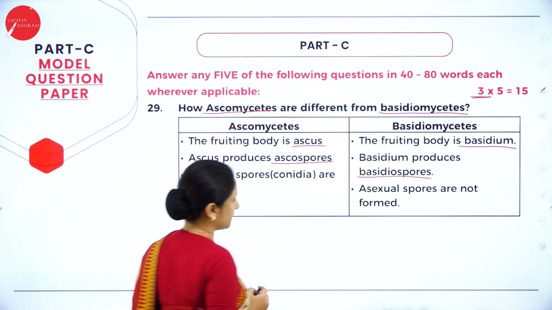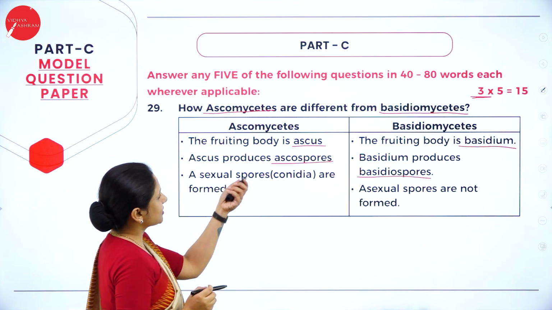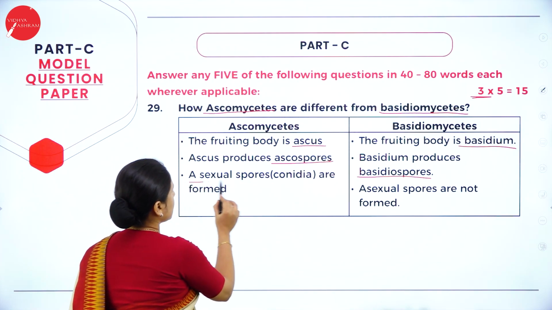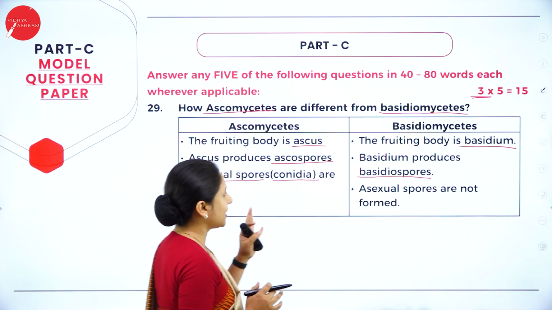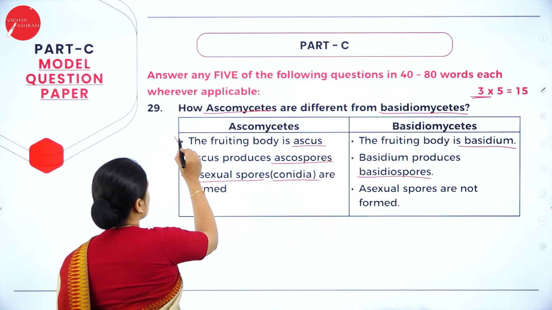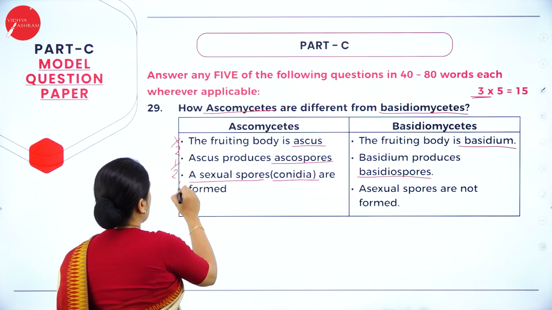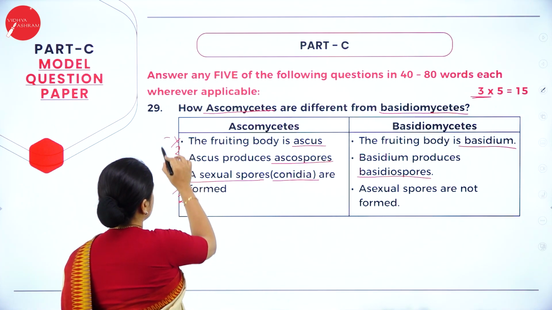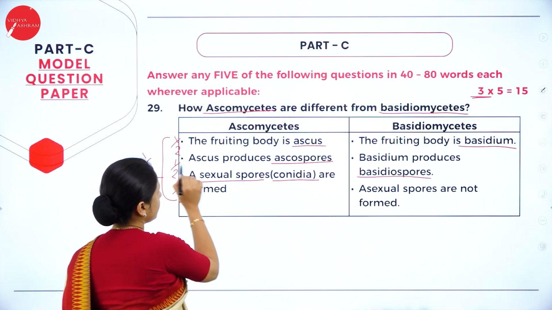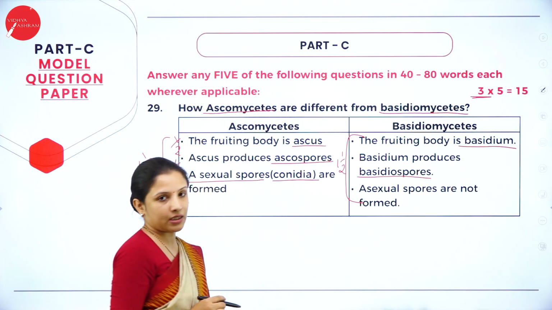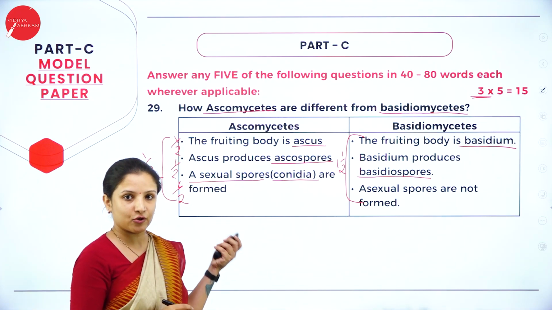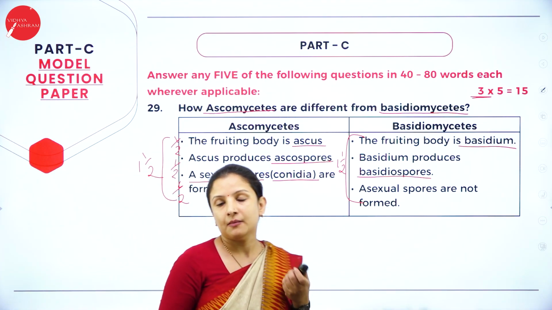This is one of the major differences. Here asexual spores, meaning conidia, are formed. There asexual spores are not formed. These 3 differences each carry half a mark, so 1.5 here and 1.5 there, total 3. So 3 points on either side you have to write if you need to get 3 marks.